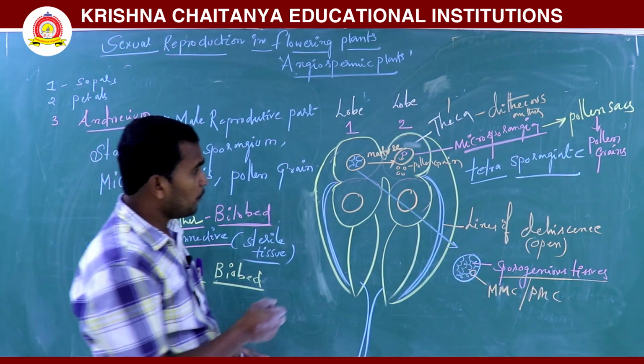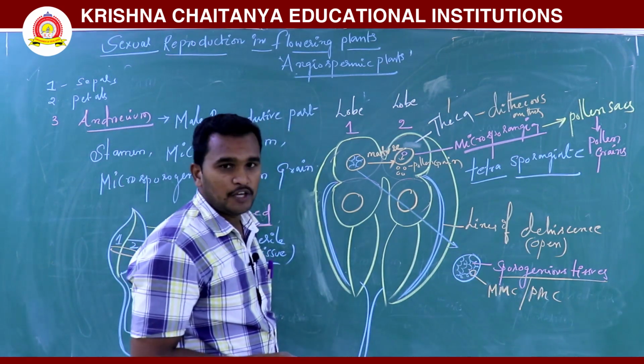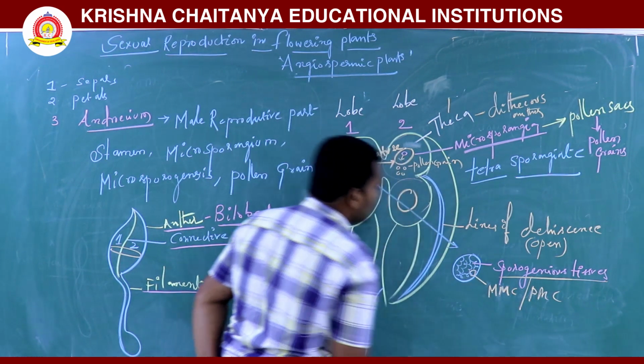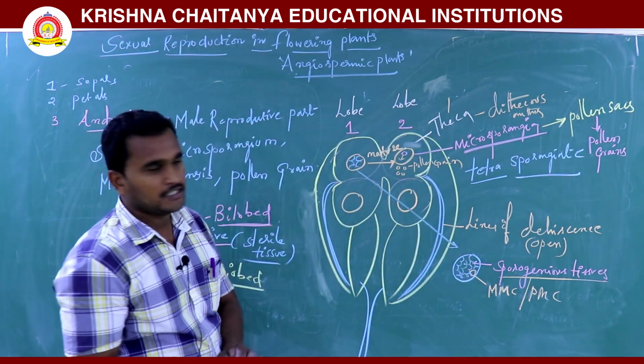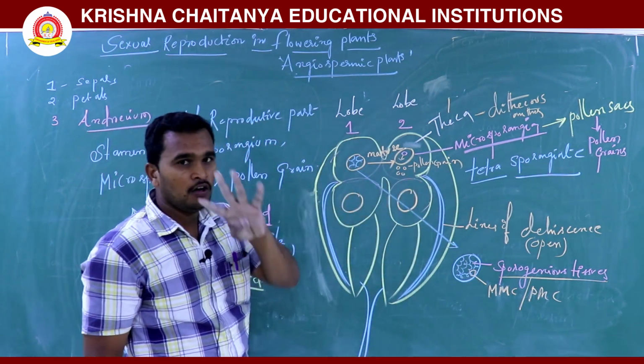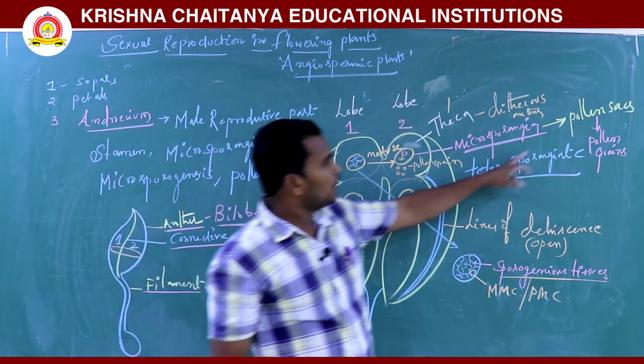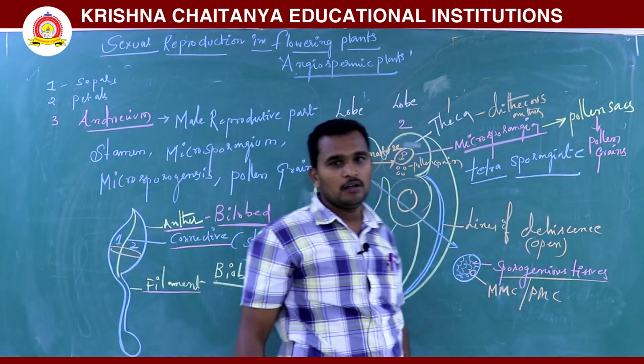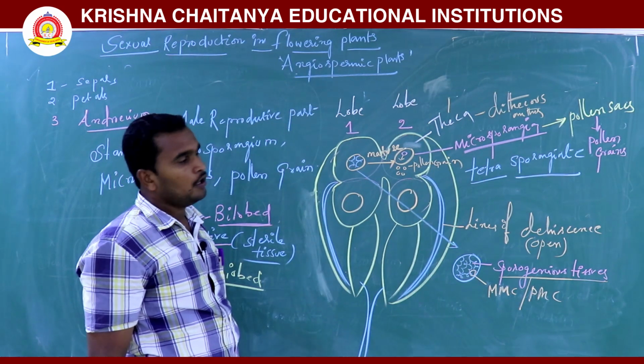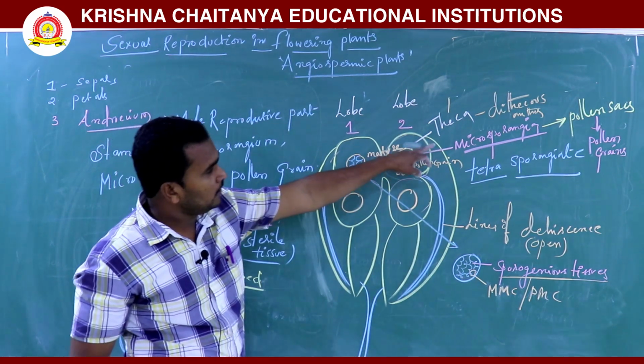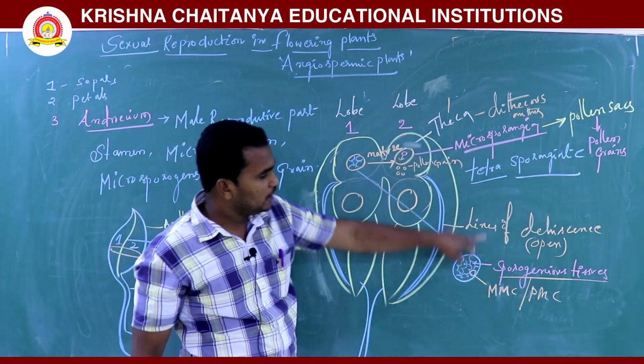The pollen mother cell, through meiosis, produces 4 pollen grains. That's why the pollen sac has pollen grains. So the microsporangia contain sporogenous tissue.